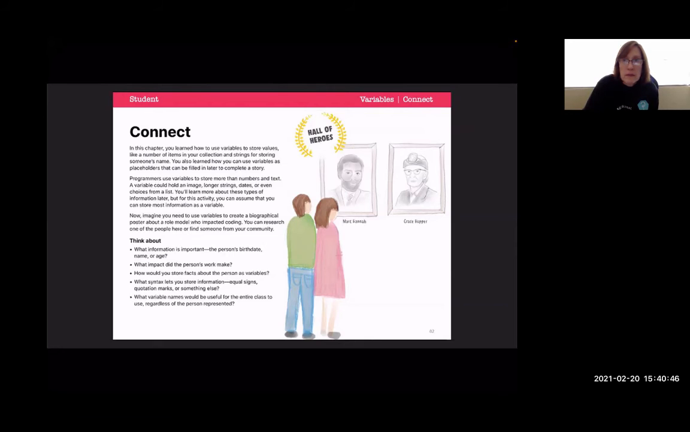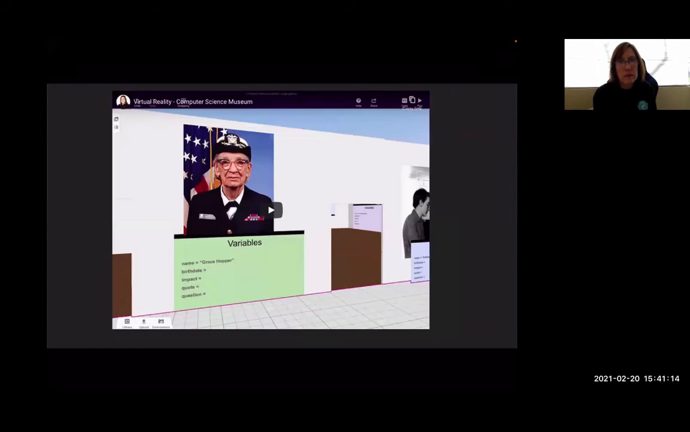So in this activity, we would have to find, for example, the variables that would go with each of these people. And it could be the name, the birth date, a quote that is important, or the impact that they had in the world. And right now, we don't have the opportunity to place the posters on our bulletin boards.